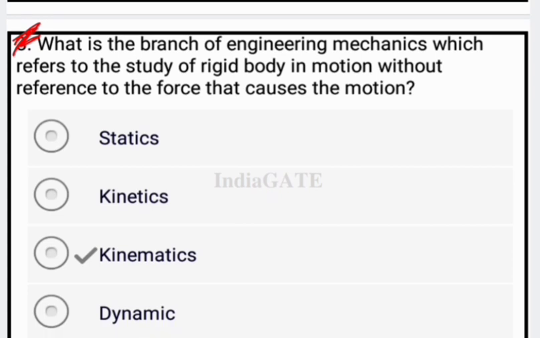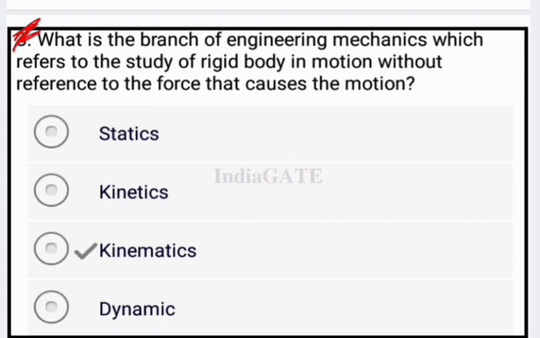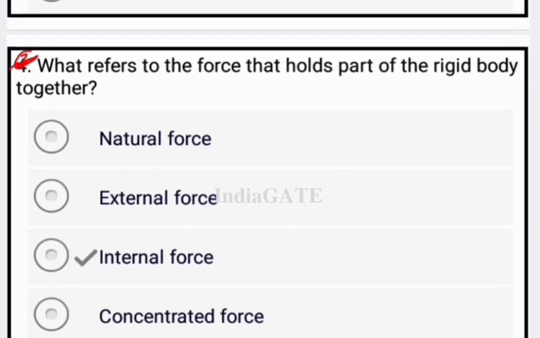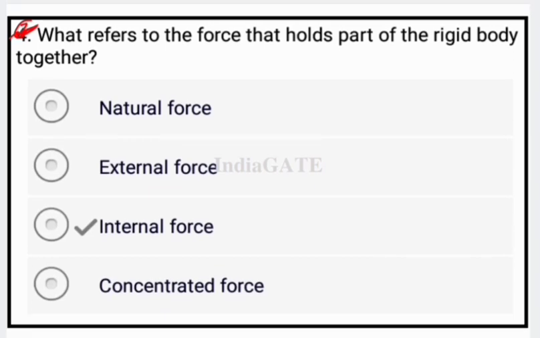Now next question is, what is the branch of engineering mechanics which refers to the study of rigid bodies in motion without reference to the force causing the motion? That is kinematics, the correct answer. Now next question. What refers to the force that holds parts of the rigid body together? That is internal force.